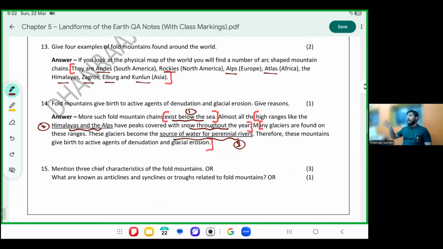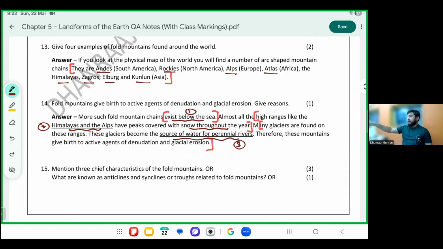Did you get that? It can happen anywhere. As per this point, it can happen anywhere. It can happen below the sea. Okay, pay attention. It can happen below the sea. It can happen on land, but the mountains may go up so high that they may have snow-covered peaks. It may generate perennial sources of river throughout the year. That is, it has glaciers. Everything is possible.